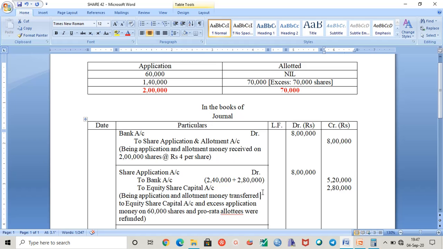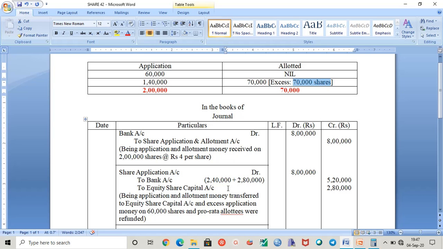See, first of all, whatever excess application money is received on a pro rata basis is actually adjusted towards the allotment money due. But here we are receiving allotment money along with application. So how can we adjust the application money on these extra shares? So it is not adjusted. It could be adjusted with your call money, but in this particular question we are not doing so. We have to follow whatever is said in the question.